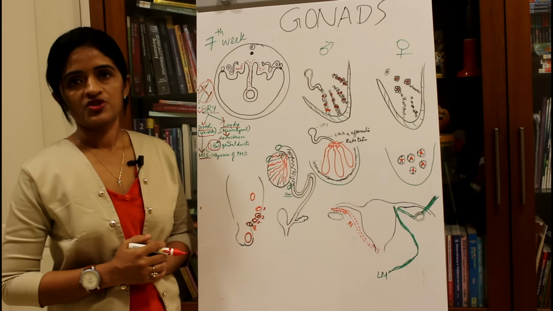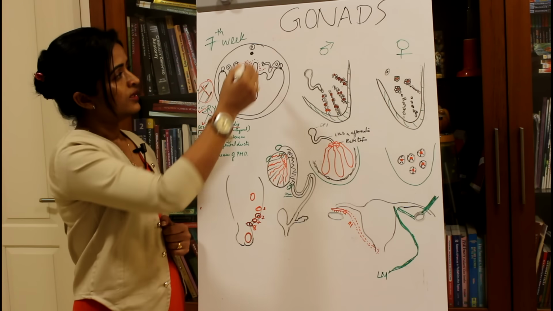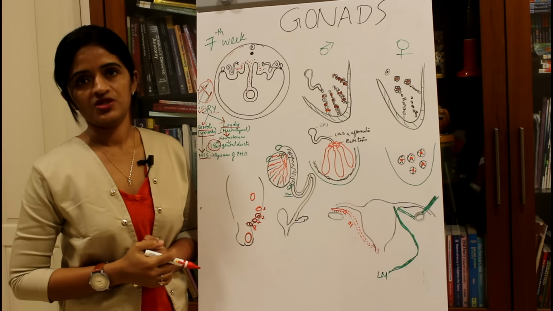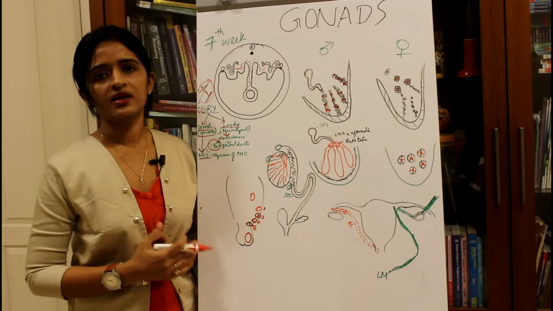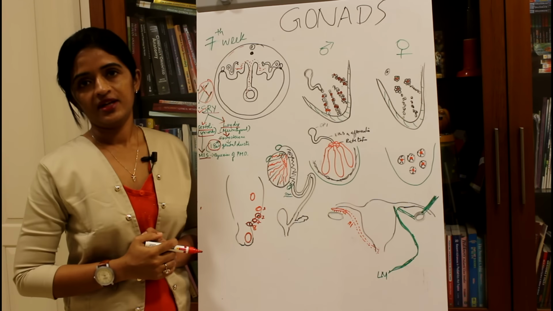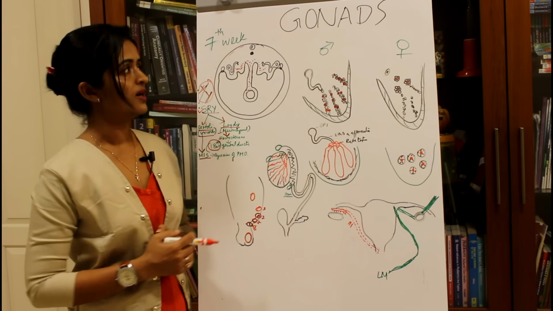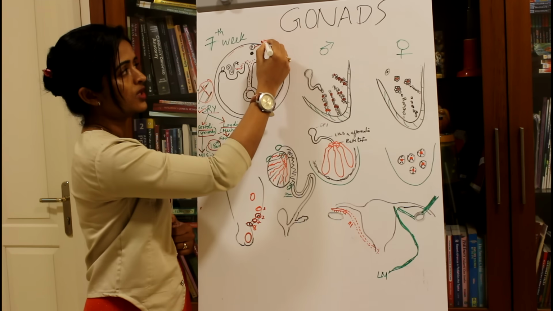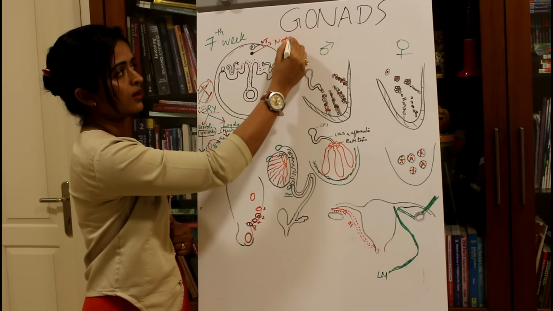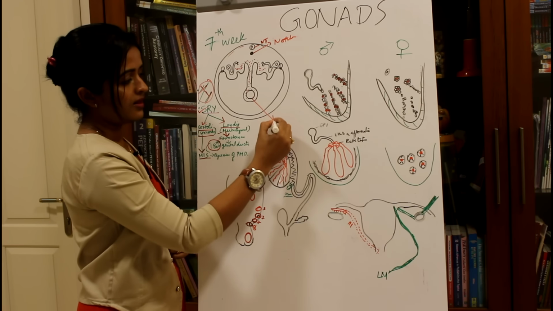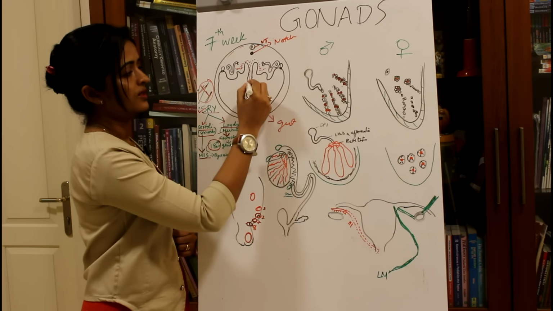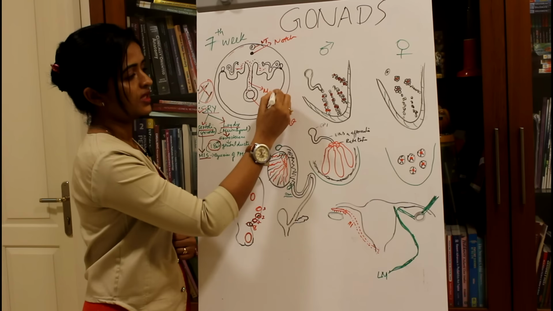Now let's see what are the changes happening. This is a section taken at the lumbar region, because these gonads are developing at the lumbar region. This is the neural tube, this is the notochord, this is the gut, especially the hindgut, and this is the mesentery, the dorsal mesentery.